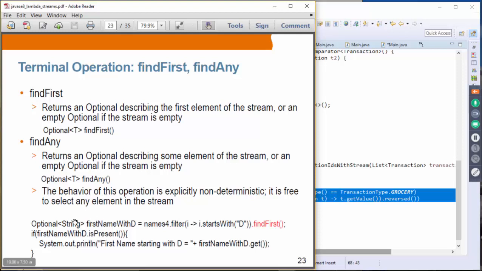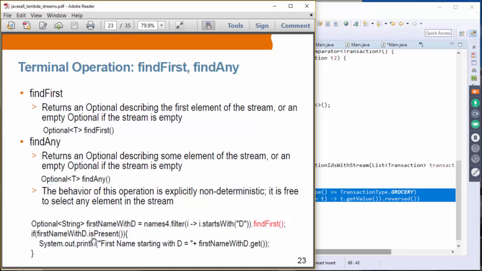Find any is actually finding any, and find first is finding the first one. And the behavior of find any is also not deterministic, meaning it will choose any instead of the first one in the stream. So in this example, suppose we have a names stream that contains 4 names, and we'd like to filter the names. We're going to actually filter only the names that start with a D, and among those we are going to get the first one.